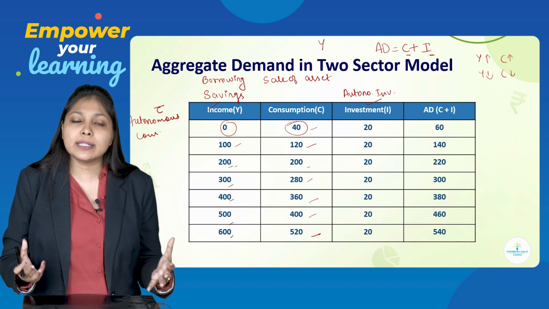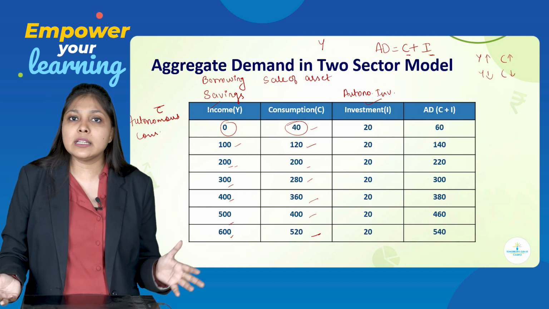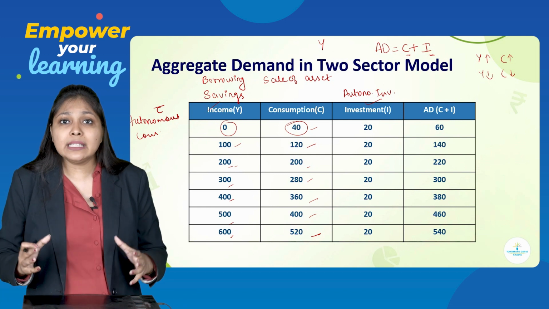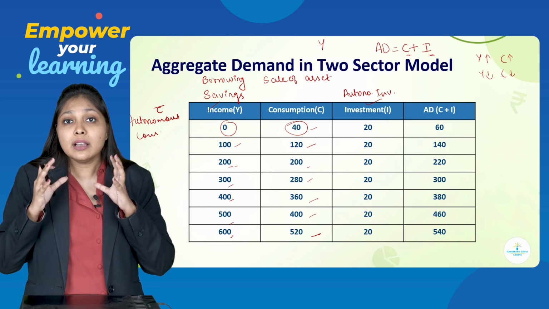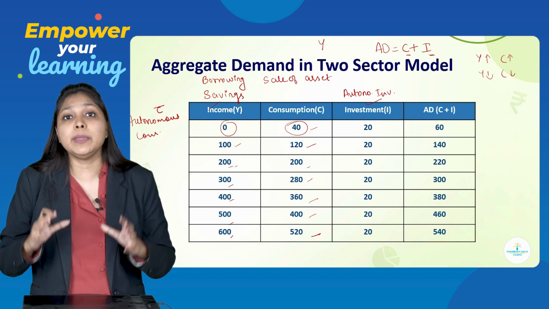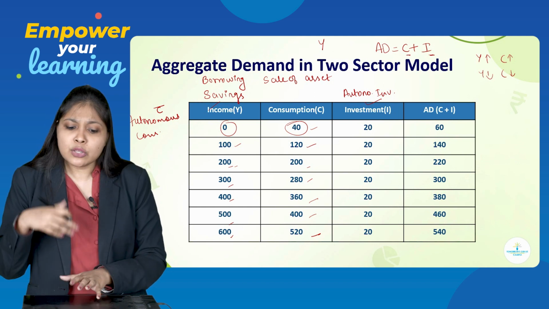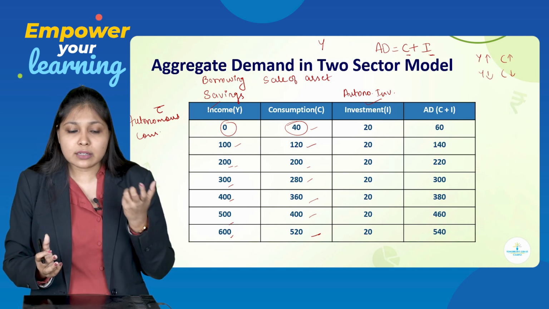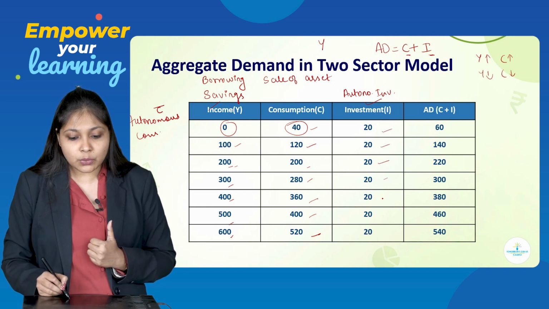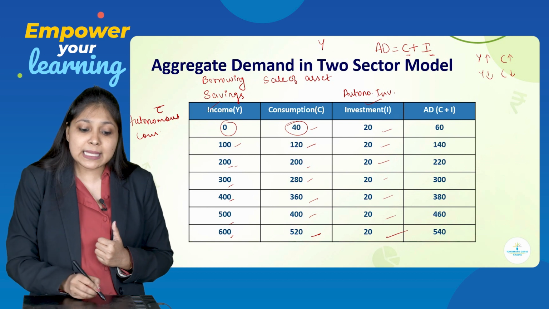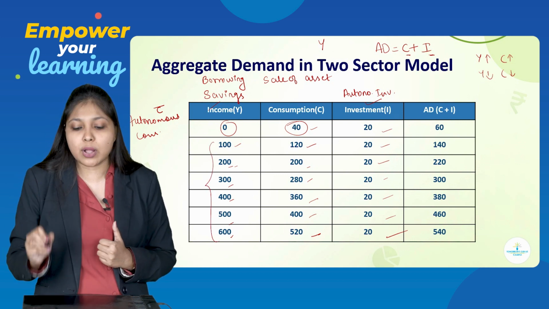Practically, this does not happen, because with increase in income, my investment will also increase. With decrease in income, my investment will also decrease. But here, to understand the concept, we have made this assumption that the investment is always going to remain autonomous, that is, always going to remain constant. So, since it was constant, I have considered it to be 20. So, 20, 20, 20, 20, 20, 20 and 20. That means even if income is increasing, my autonomous investment is constant.